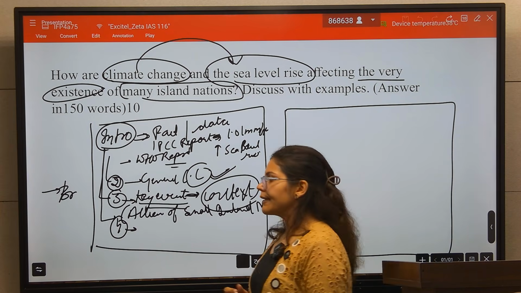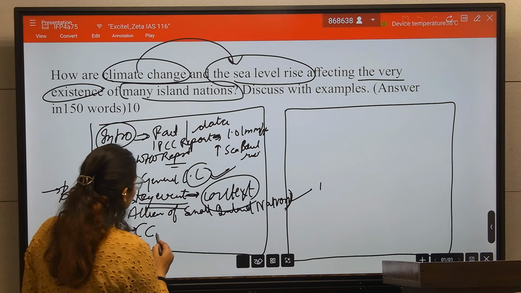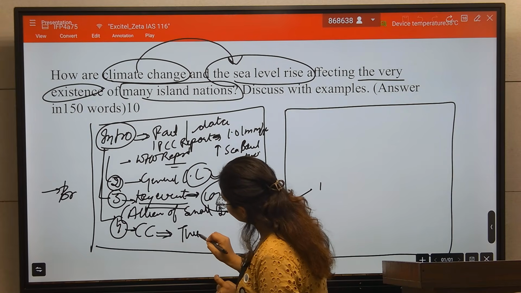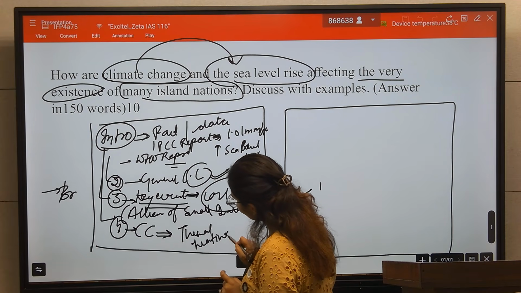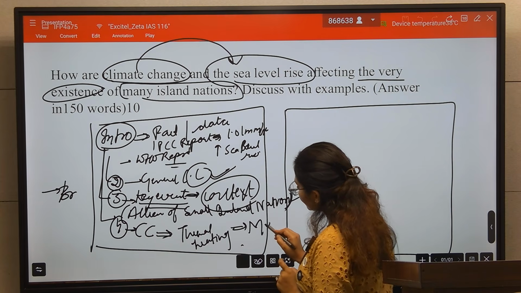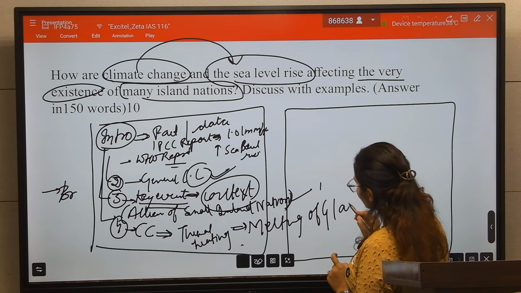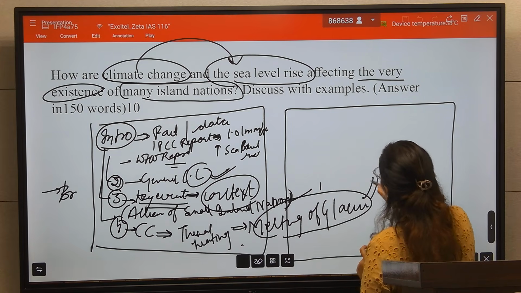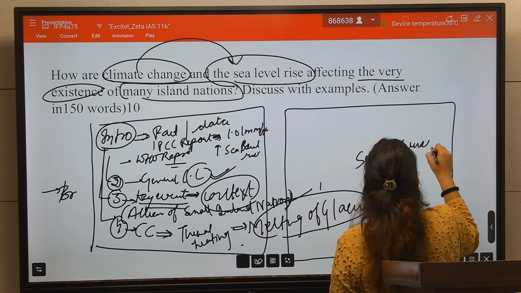Or, generally, link climate change with thermal heating. Due to this thermal heating there is melting of glaciers, and due to this melting of glaciers there is sea level rise.